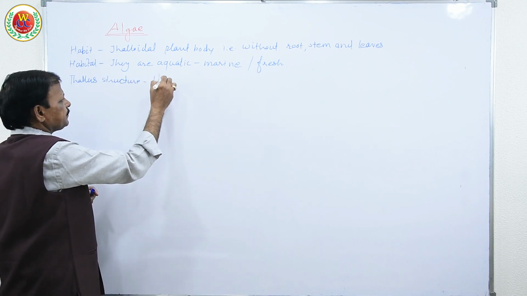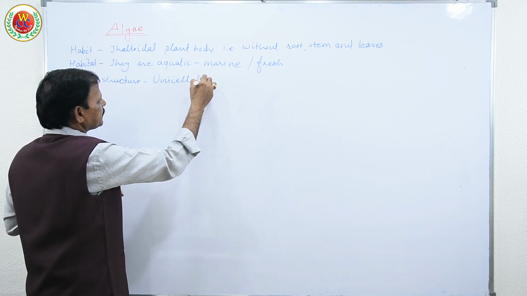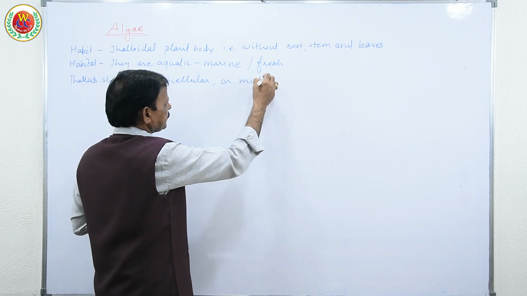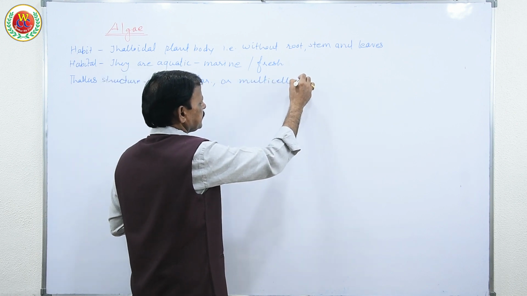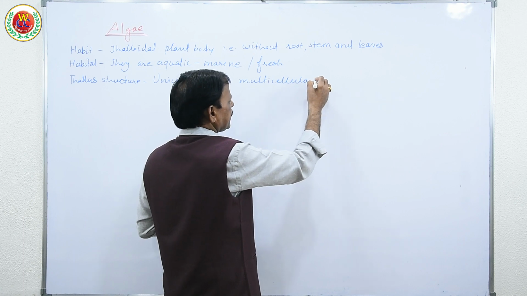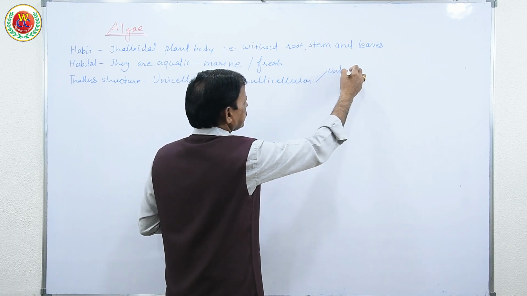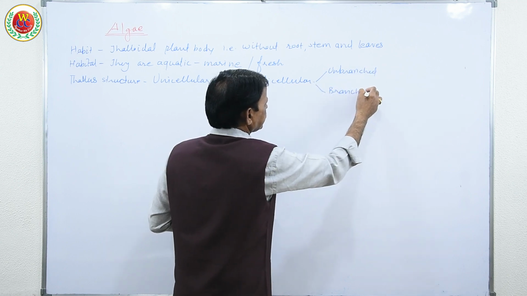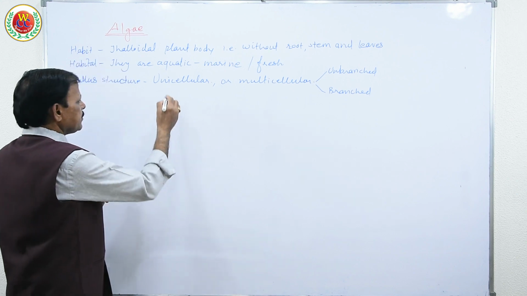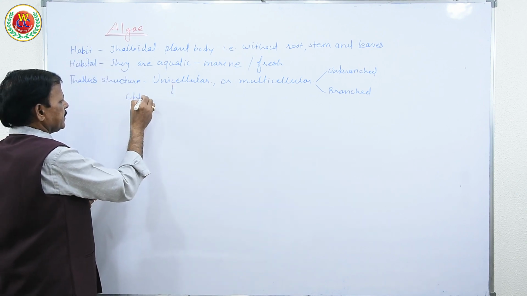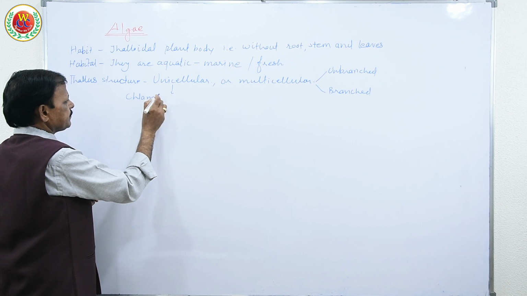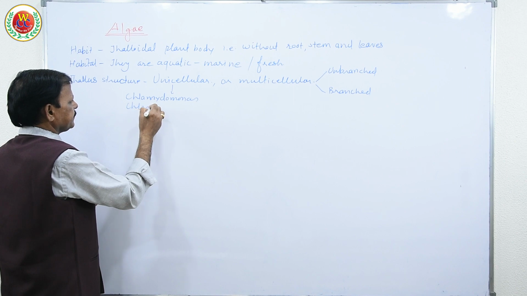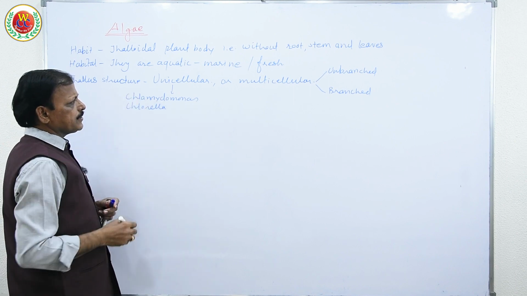The thallus is unicellular or multicellular, unbranched or branched. Unicellular examples: Chlamydomonas, Chlorella and so on.